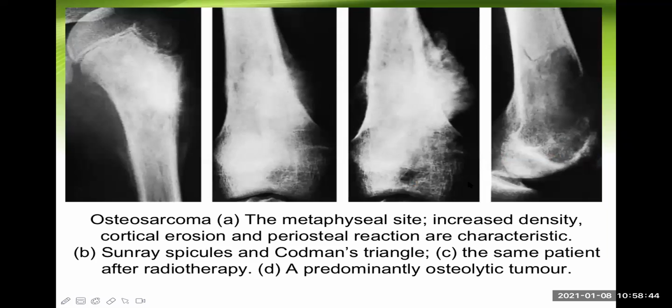Now these are other X-rays which are telling us the same thing. The metaphyseal site has increased density. There is erosion of the cortex also, and the periosteal reactions are quite characteristic. Look at the spicules, or sunburst appearance. This is a Codman's triangle already formed. Here is the sunburst appearance, and above is the Codman's triangle. So these are highly suggestive of osteosarcoma.